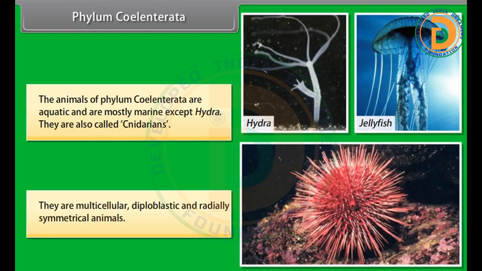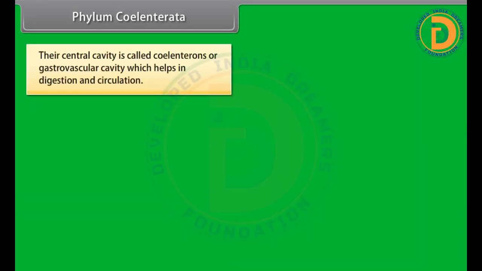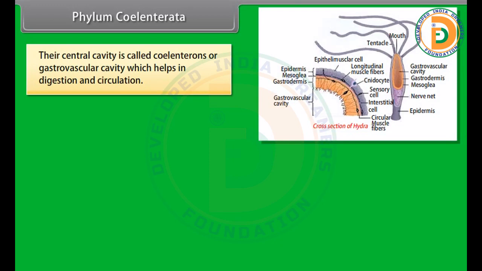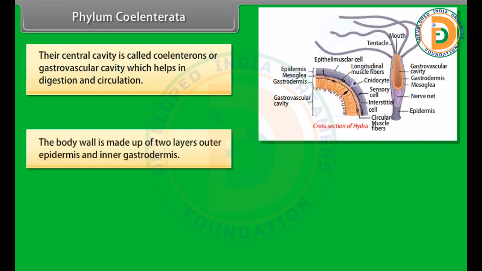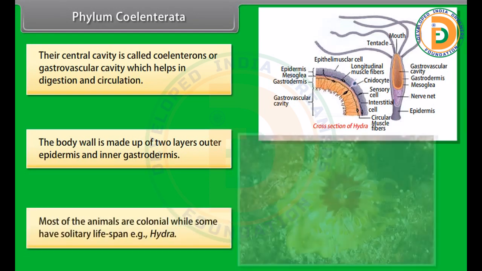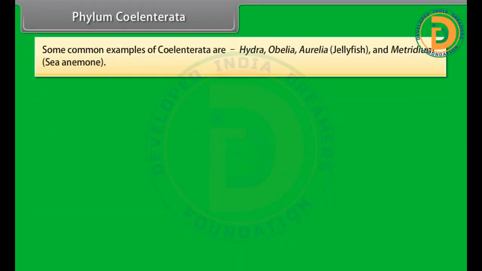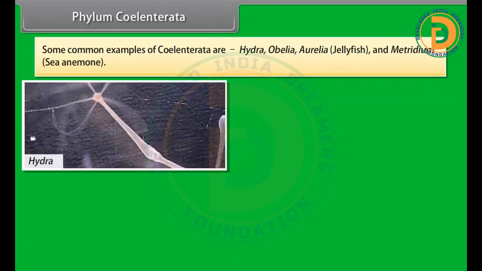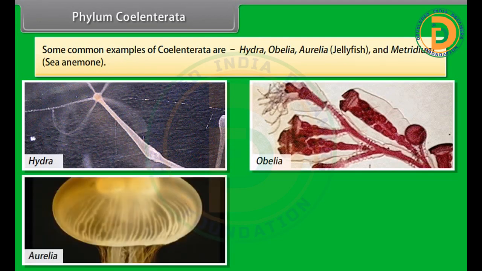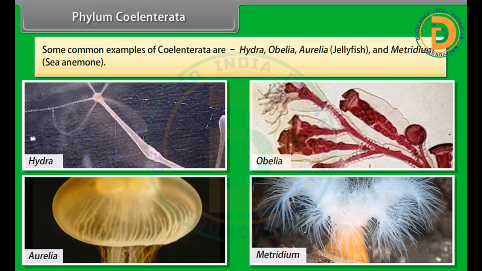They are multicellular, diploblastic, and radially symmetrical animals. Their central cavity is called coelenteron or gastrovascular cavity, which helps in digestion and circulation. The body wall is made up of two layers, outer epidermis and inner gastrodermis. Most of the animals are colonial, while some have a solitary lifespan, that is, Hydra. Some common examples of Coelentrata are Hydra, Obelia, Aurelia, jellyfish, and Metridium, sea anemone.